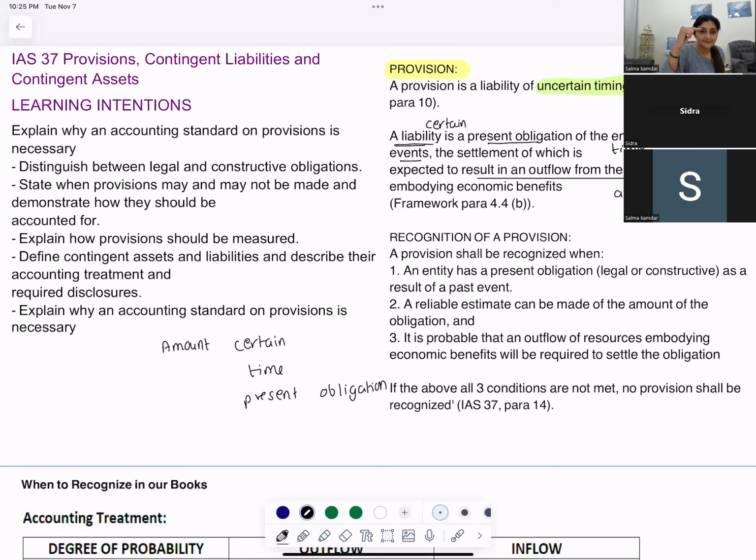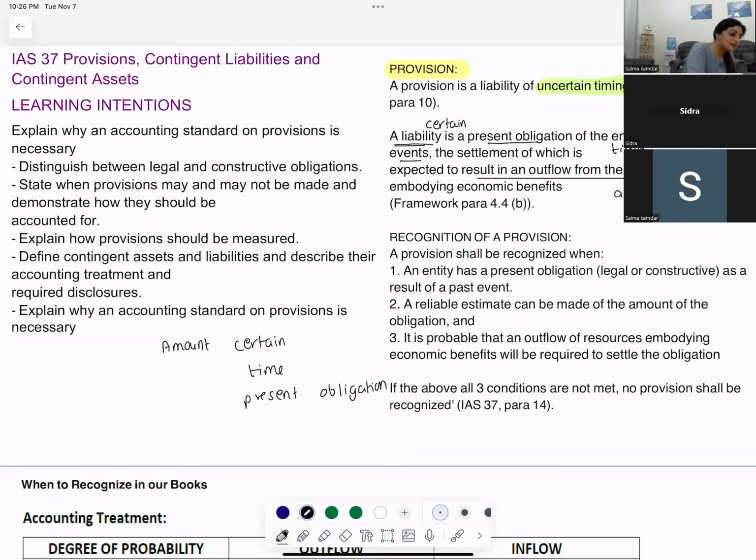Amount is certain. Time is certain. It will result in an outflow of resources embodying economic benefits. And it is a present obligation.